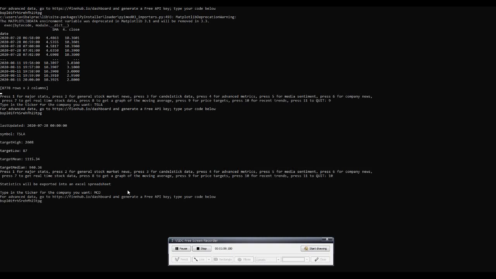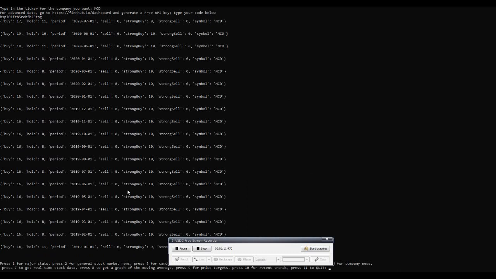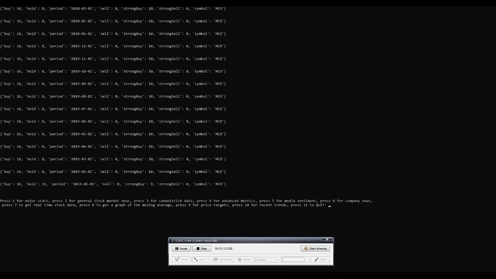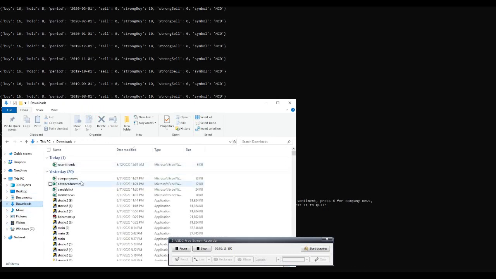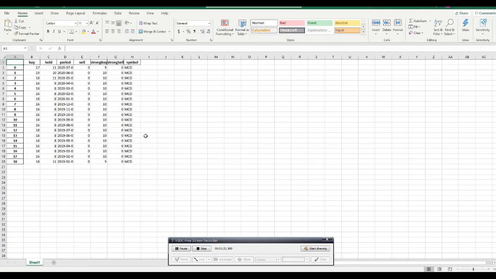Now let's check our files and our downloads, and we can see recent trends have shown up, and it presents this in a nice format, and you can make this into a graph. This is going to tell the trader when to buy, when to hold, and when to sell, or when to strong buy, which means they're confident that you should buy, and when they're confident you should sell.